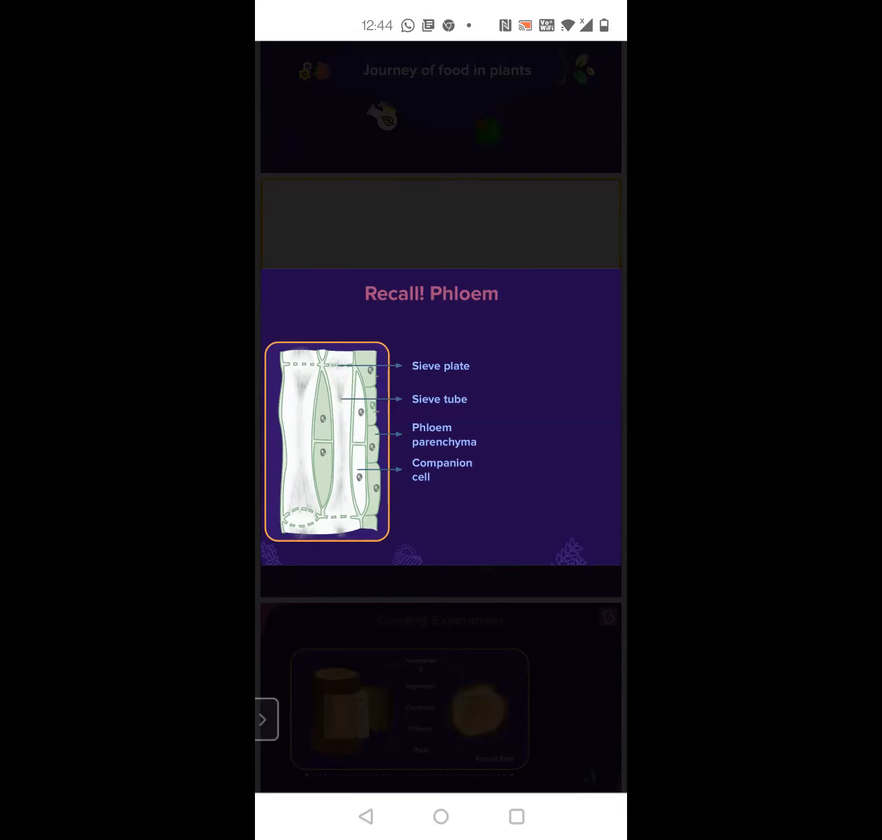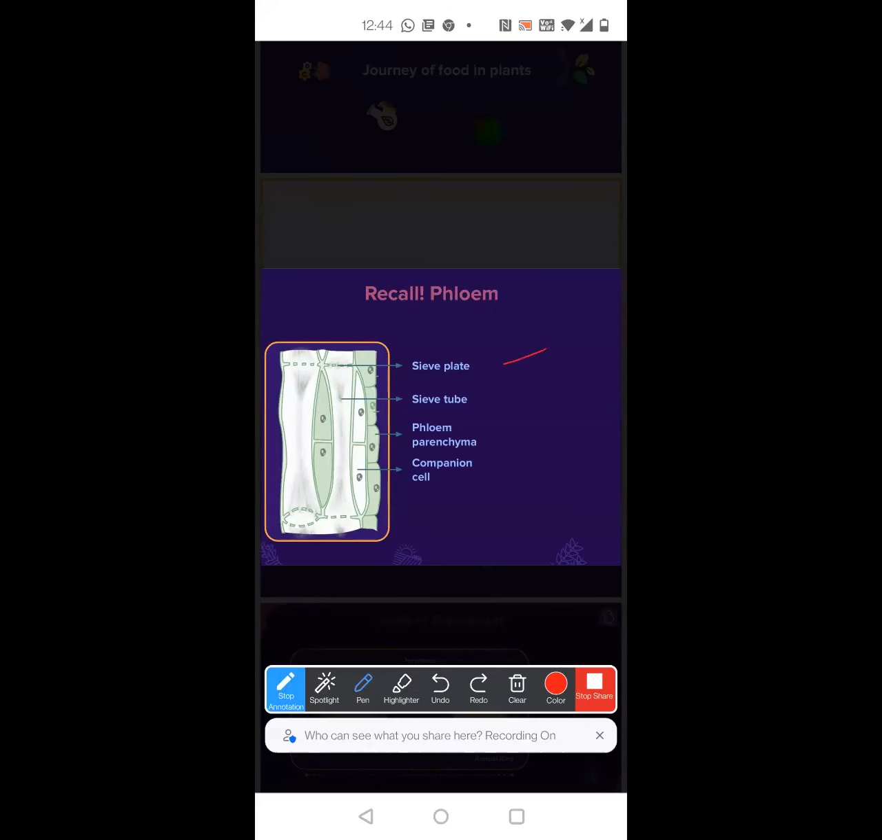So when you talk about the outermost layer, which is the phloem parenchyma, after that will be the companion cells. And then you will have the sieve tube. Companion cells will help the sieve tube. Sieve tubes are cylindrical in nature, but they are not continuous tubes. They are like one tube stacked over the other.